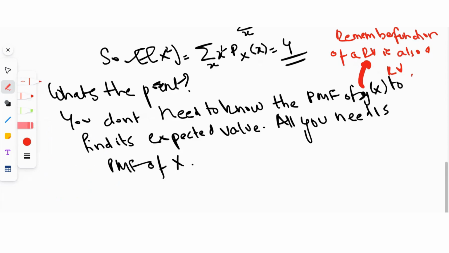So one way to find the expected value of this function random variable, which is itself a random variable, is to use its PMF, but we don't need its PMF. To find its expected value, all we need is the PMF of x. So using the PMF of x, we can find the expected value of not just x, but of any function of x as well, right?